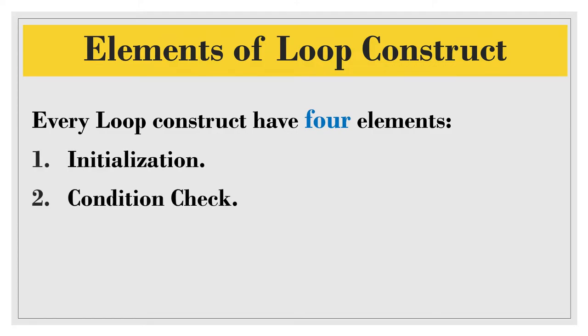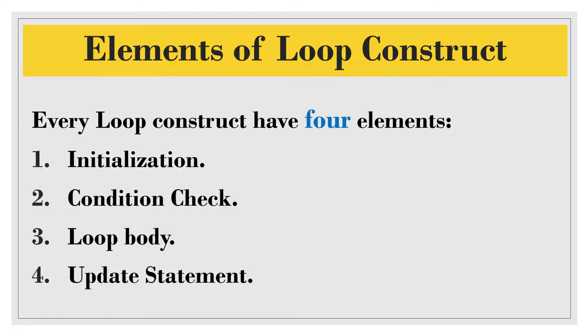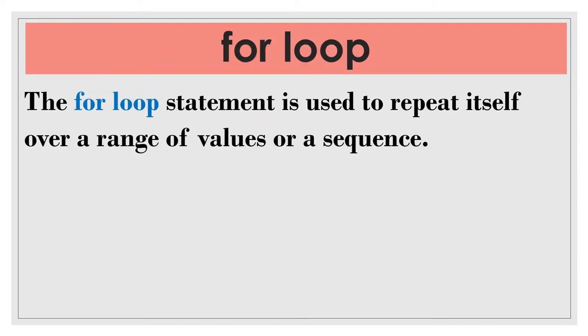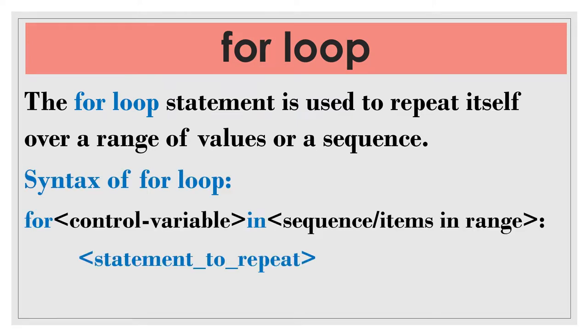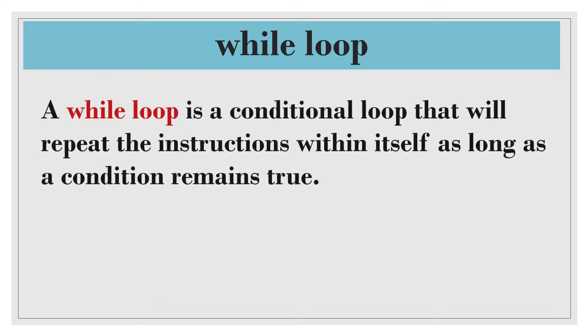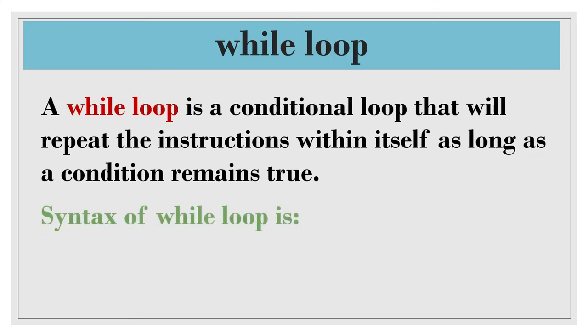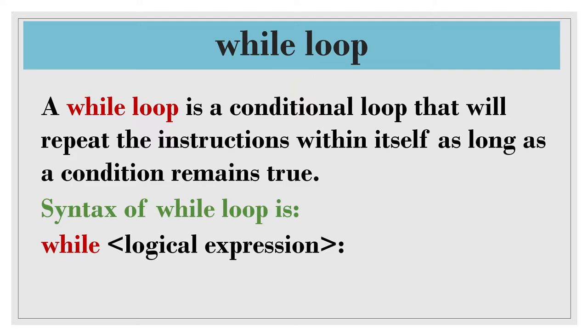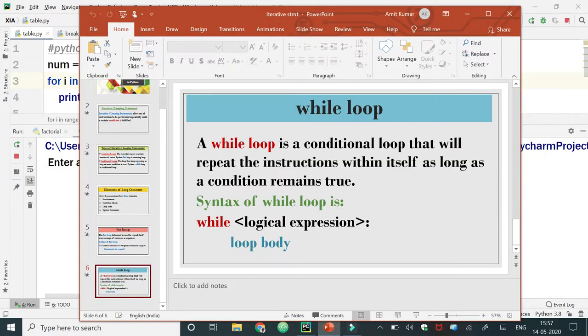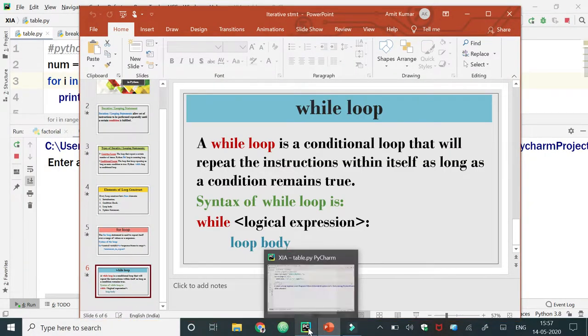Every loop construct has four elements in it: initialization, condition check, loop body, and update statement. We will study these elements one by one in a program. The for loop in Python is used to repeat over a range of values or a sequence, and the while loop is a conditional loop that will repeat the instructions within itself as long as a condition remains true. Now we have a demonstration of a Python program to see how these loops work.